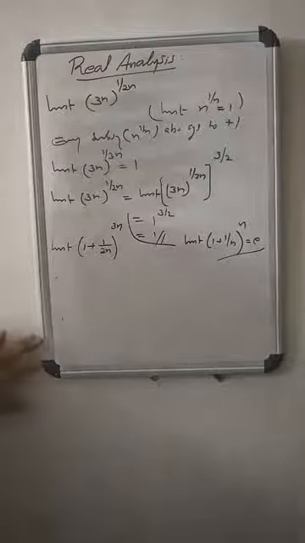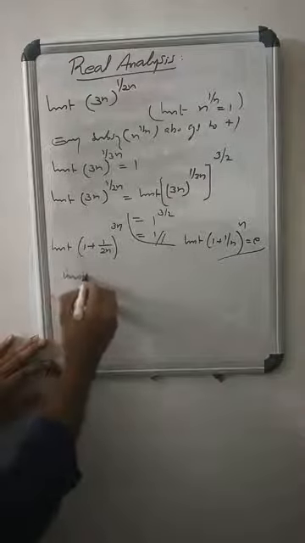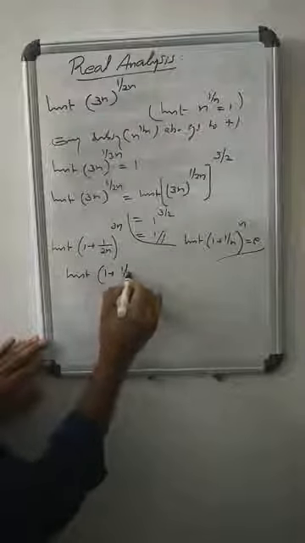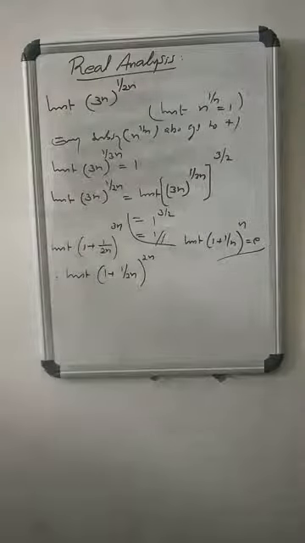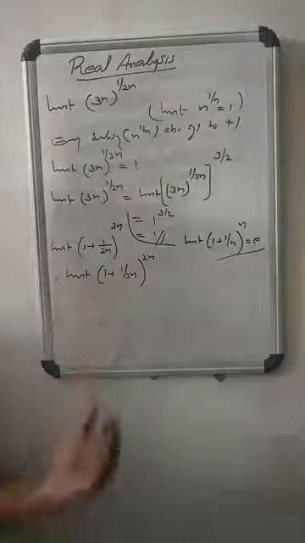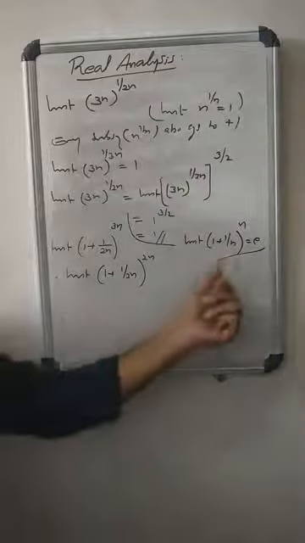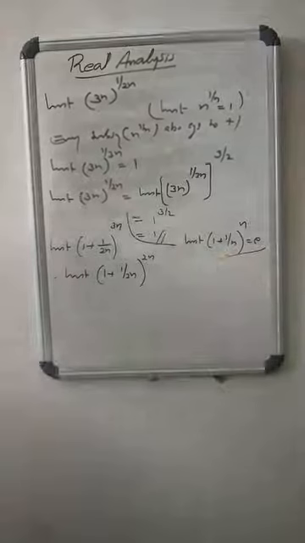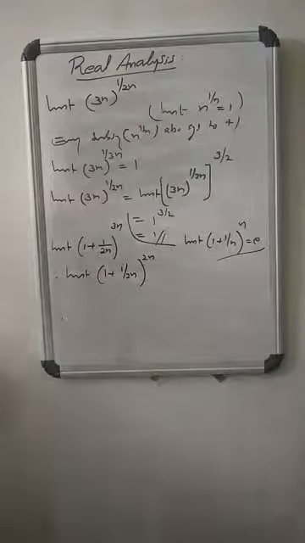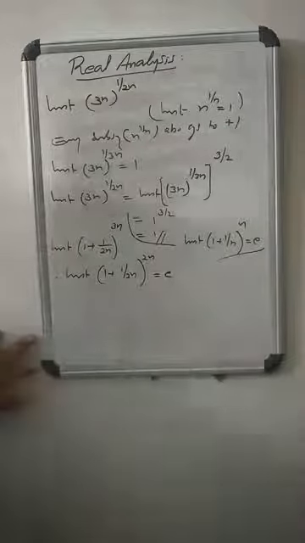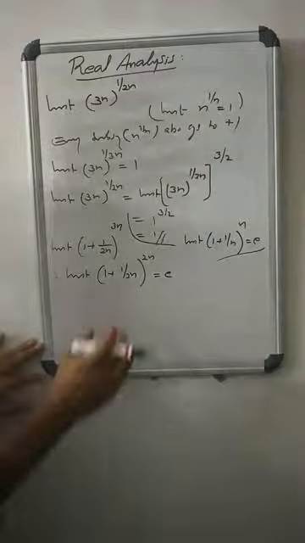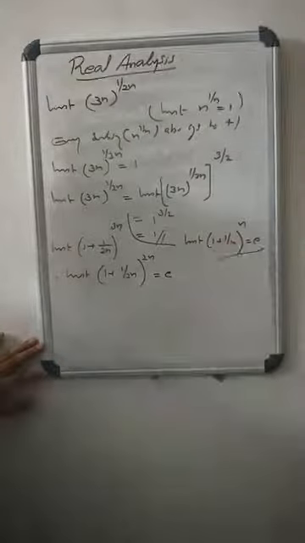Enough. Then, what about the limit? Consider the sequence (1 + 1/(2n))^(2n). That is nothing but a subsequence of (1 + 1/n)^n. Therefore, the limit of (1 + 1/(2n))^(2n) is again e itself, because it is a subsequence of this one.